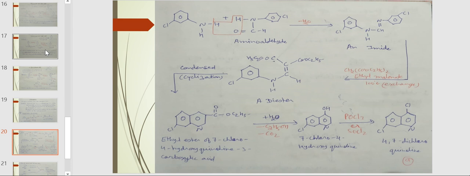This diester undergoes cyclization and also condenses to form ethyl ester of 7-chloro-4-hydroxyquinoline 3-carboxylic acid. This compound undergoes hydrolysis. In this step, 1 mole of ethyl alcohol and 1 mole of CO2 is liberated and forms 7-chloro-4-hydroxyquinoline. This compound is treated with phosphorus oxychloride or thionyl chloride to form 4,7-dichloroquinoline.